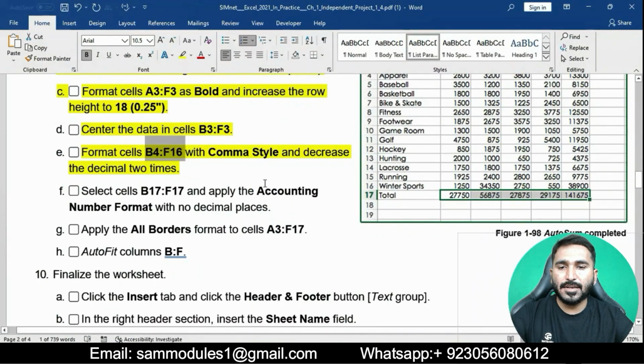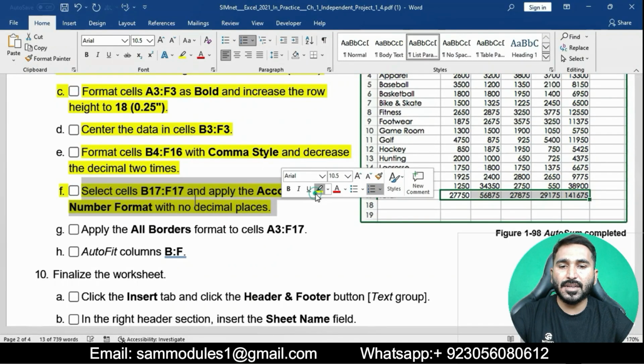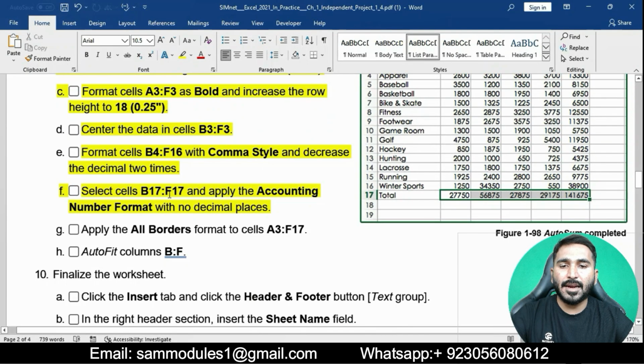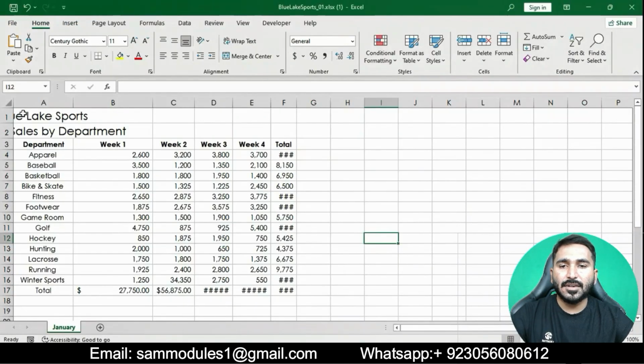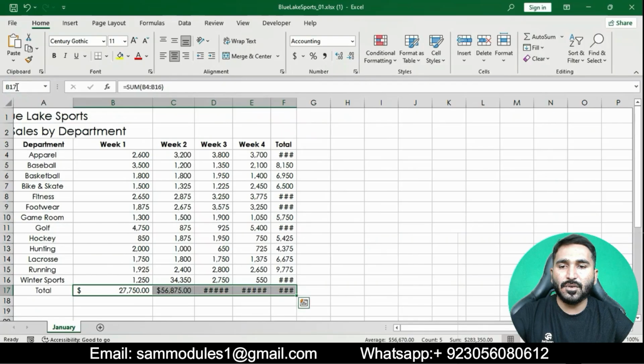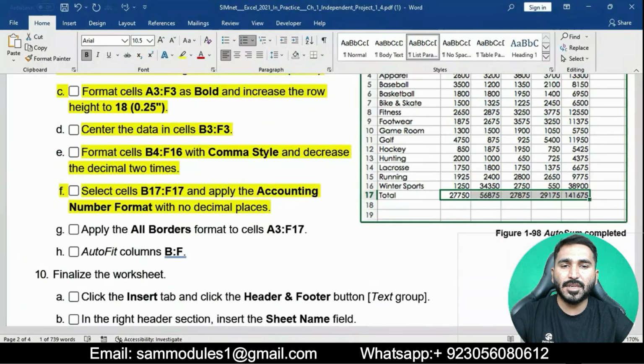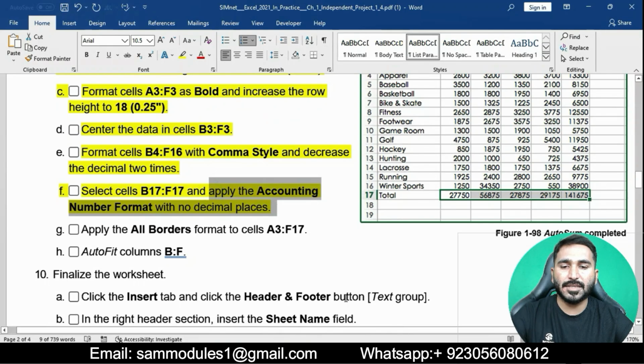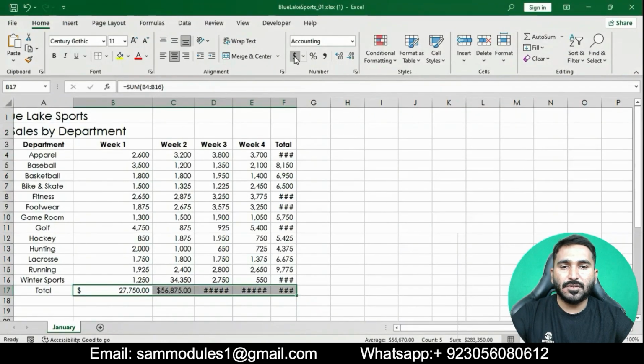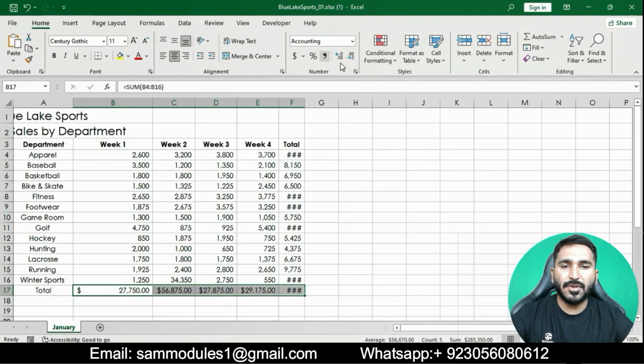Next, select cells B17 to F17 and apply the accounting number format with no decimal places. We will select cells B17 to F17 first, then go to the Home tab. In the Number group, apply accounting number format with no decimal places.